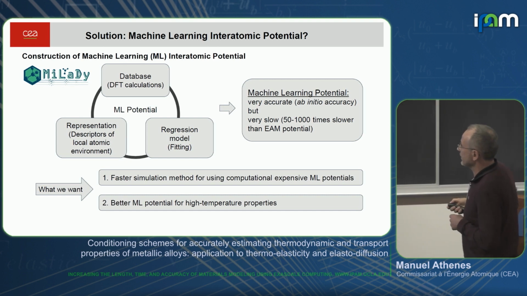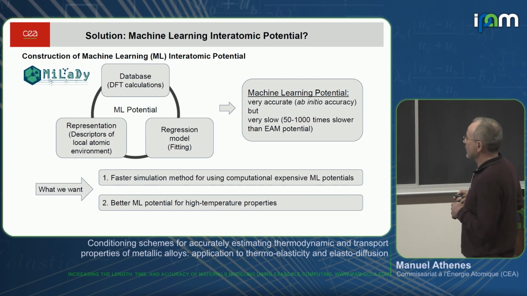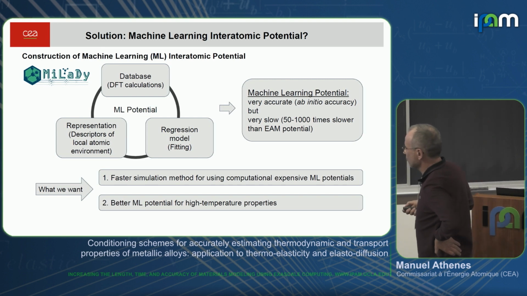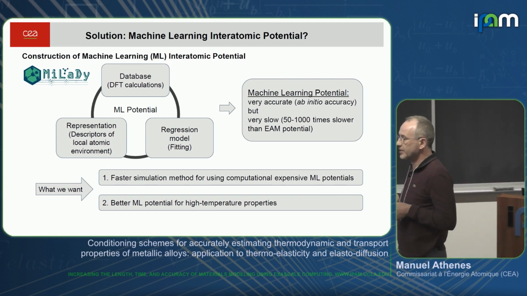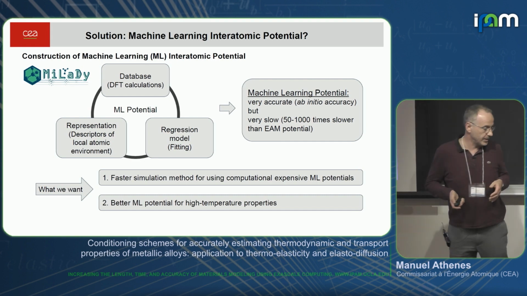And we do a regression, and we can construct in this way a very accurate potential with ab initio accuracy, but they are still very slow. So what we want to do is to perform faster simulations using this machine learned potential, and also improve the machine learned potential, because at high temperatures the database is not large enough. So we have to enlarge our database.